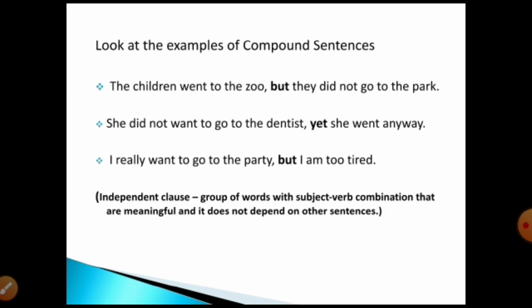Then let's move on to the next type of sentence called complex sentence. When the sentence has more than two verbs, it can be a compound sentence or else a complex sentence. How do we call them as compound sentence? When the two independent clauses are connected by a coordinating conjunction, that type of sentence is called compound sentence. I hope you all understand what is a compound sentence and what is a simple sentence. I think so. Then coming to the next one, complex sentence.